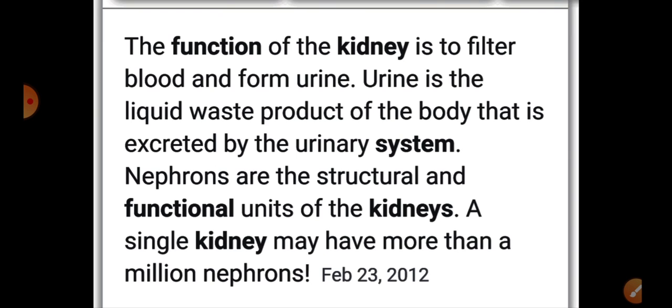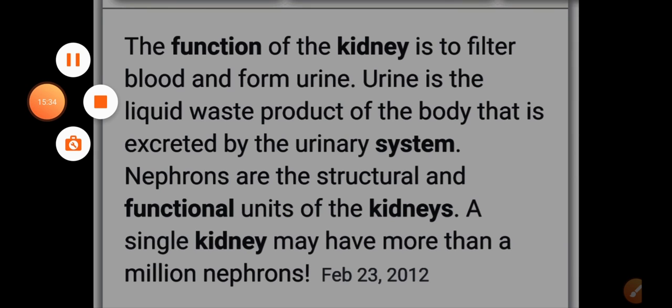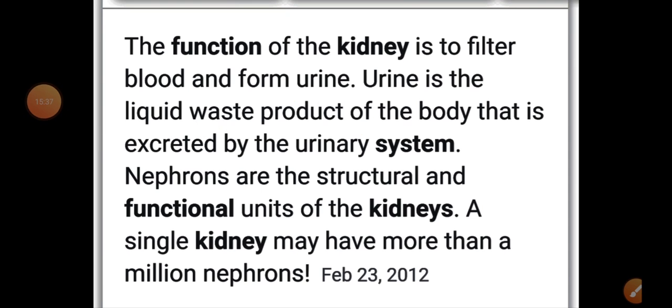So the blood will be filtered, and after filtration in the kidney we will get urine, and that urine will be passed to the urinary bladder. Urine is the liquid waste product of the body that is excreted by the urinary system. In the kidney, the function of taking waste out of the blood and forming urine is done by a very important component, which is called the nephron.